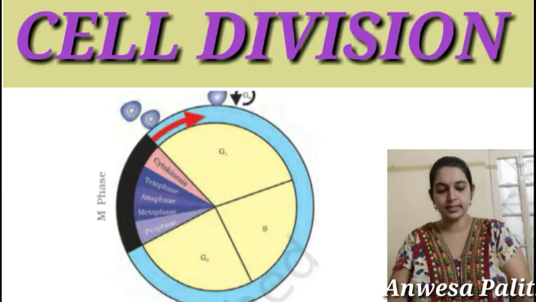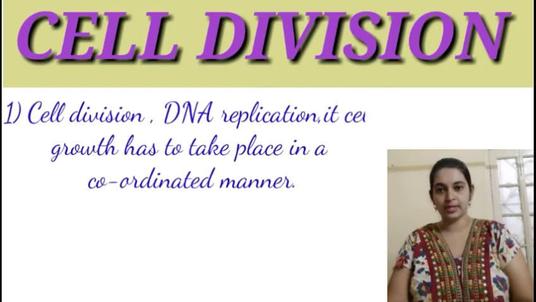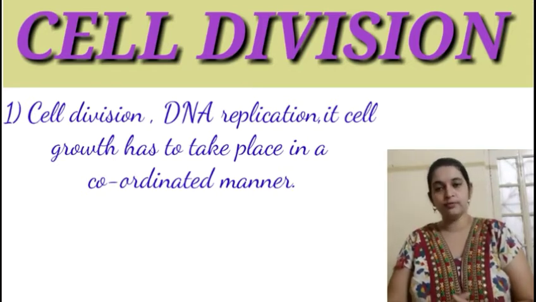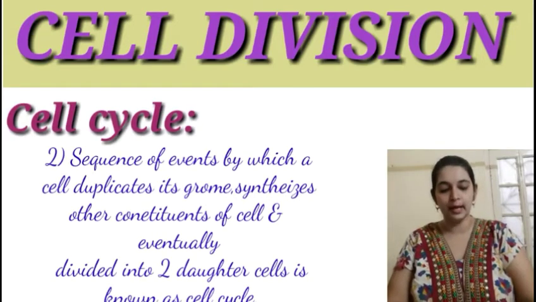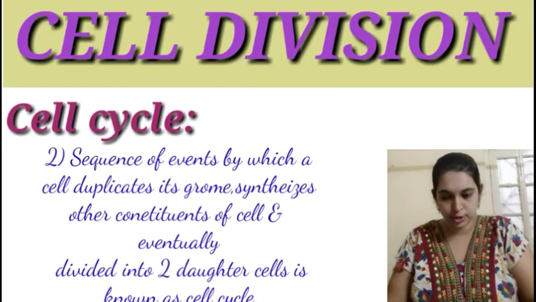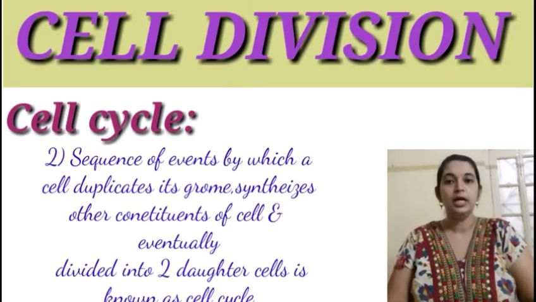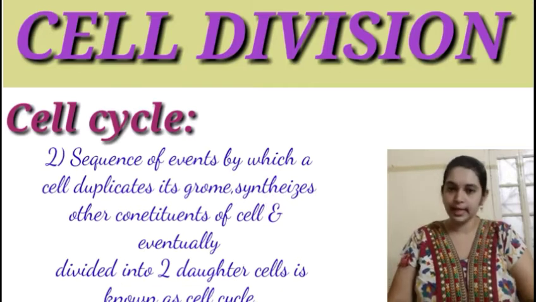Interesting topic, that is cell division. Now, cell division, DNA replication, cell growth has to take place in a sequential manner for cell division to take place. Now, the sequence of events by which a cell actually duplicates its genome, synthesizes other cellular components and ultimately divides into two daughter cells is known as cell cycle.